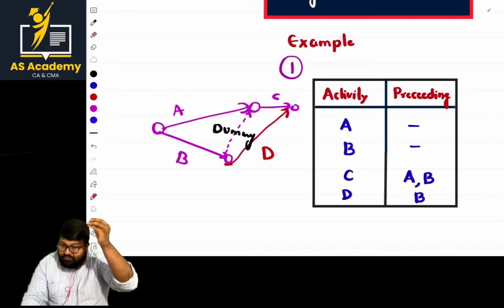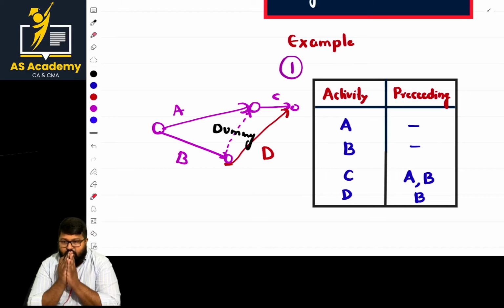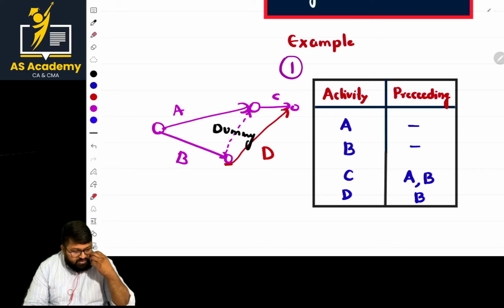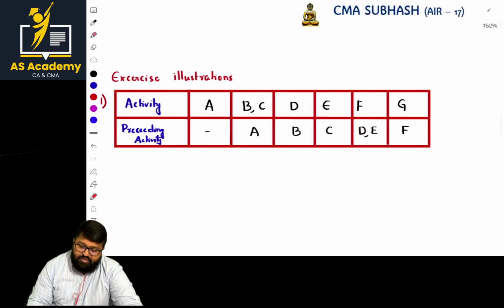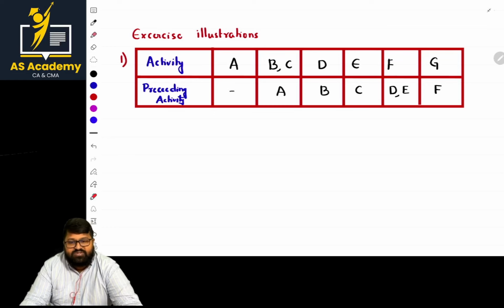Because based on the network diagram only, we are framing everything. For example, crashing, or if you are calculating the estimated time, the t value, or if you want to calculate variance or standard deviation, for all these things, what is the base, ma'am? The diagram is the base. And if you want to identify the critical path, also the base is the diagram. So be perfect with the construction of the diagram. Sir, basically I want to be clear with the diagrams. If you are perfect with the diagrams, you are safe with the process.